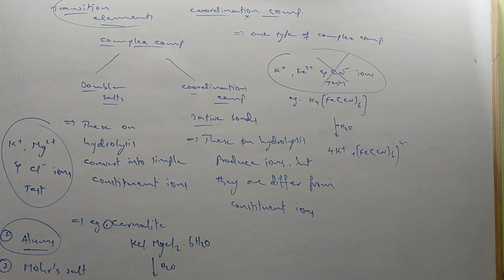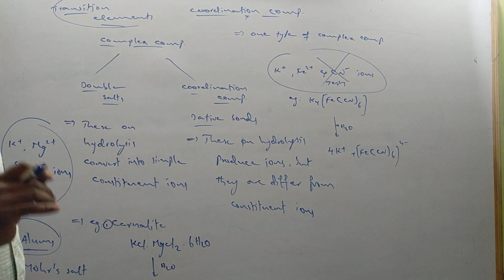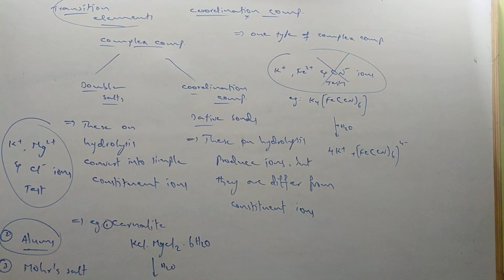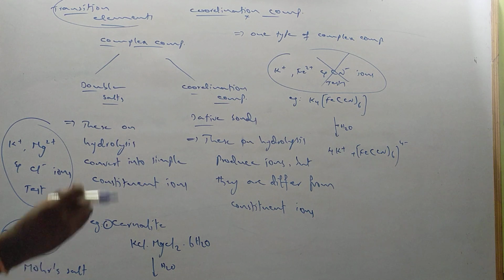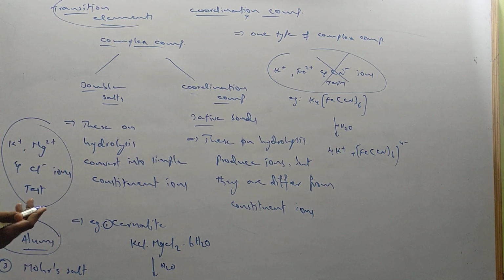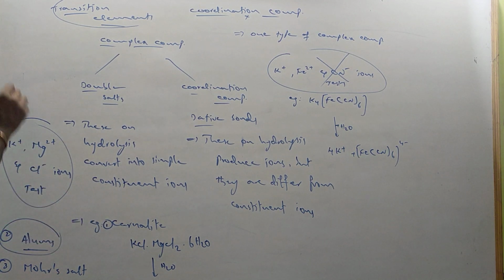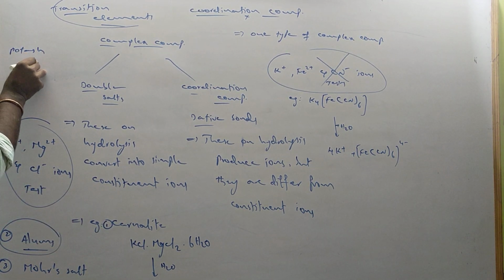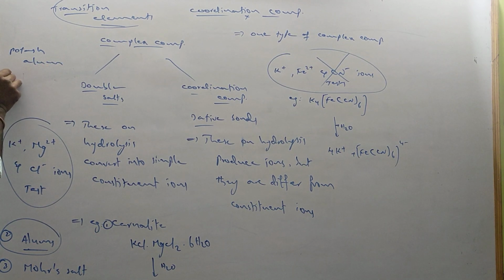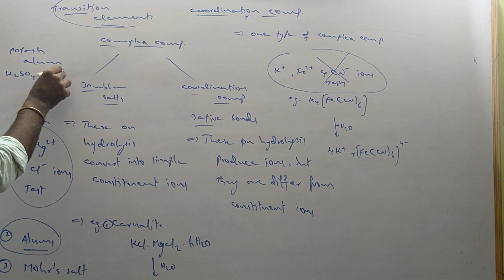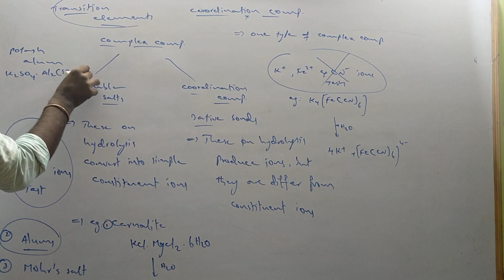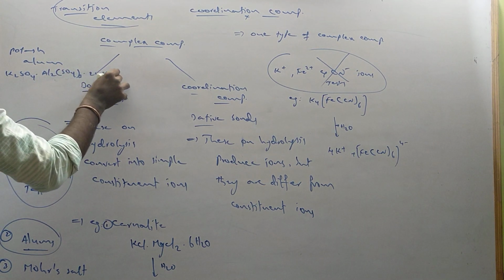Alums. Alums are the compounds which have the formula M2SO4, M2(SO4)3, 24H2O. The best example is potash alum. If I take one example, potash alum formula: K2SO4, Al2(SO4)3, 24H2O.